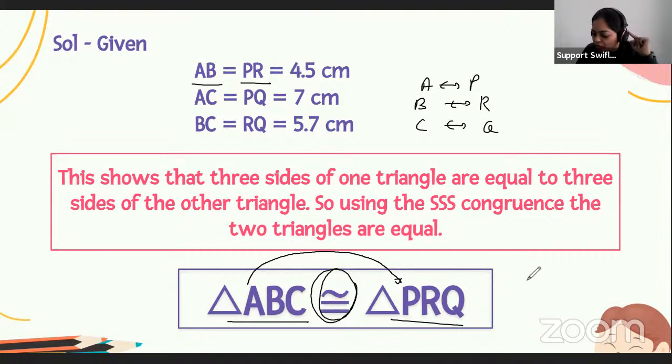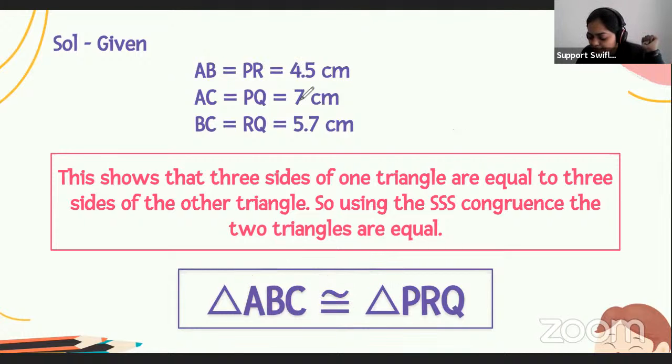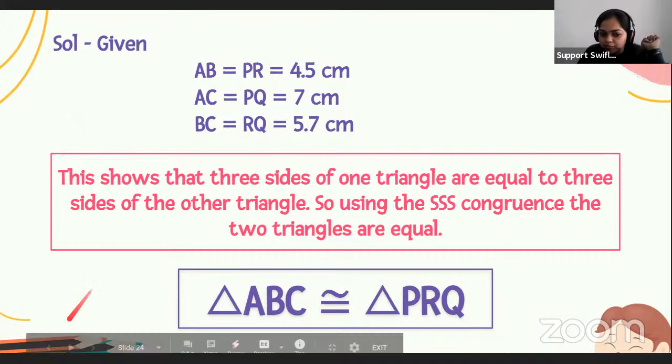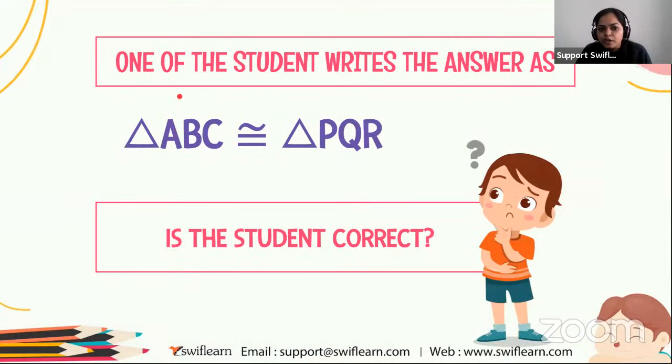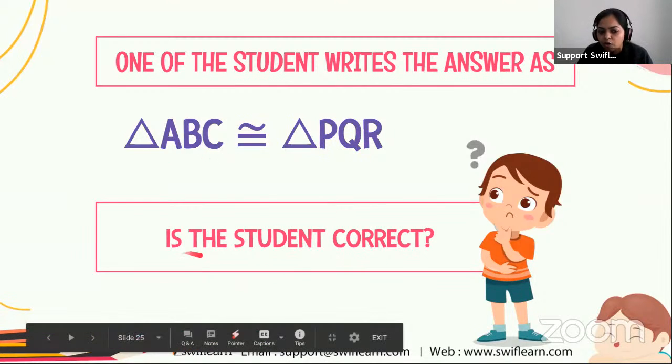Yes? Okay. Let me just check whether you all got it or not. Okay. So I think now you all understood this concept. Let's move to the next slide. So if one of the students writes the answer as this, triangle ABC is congruent to triangle PQR, what do you all think?